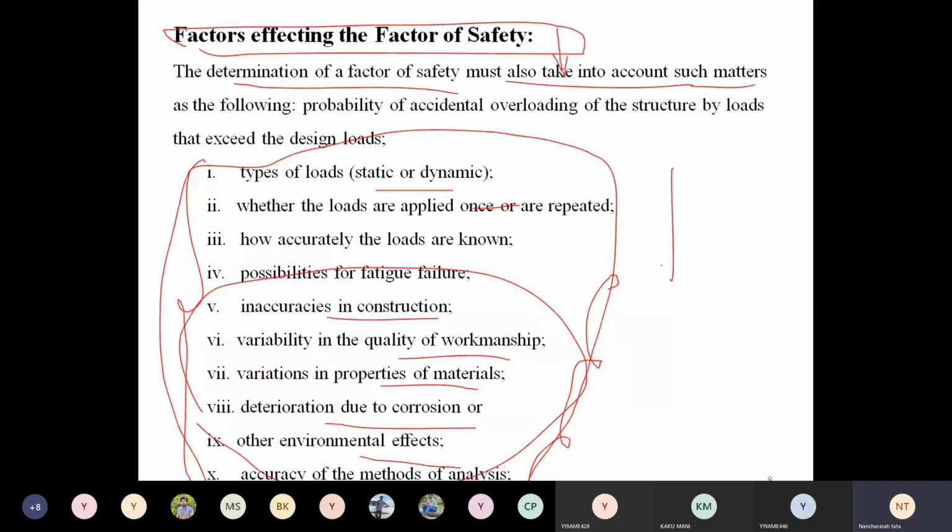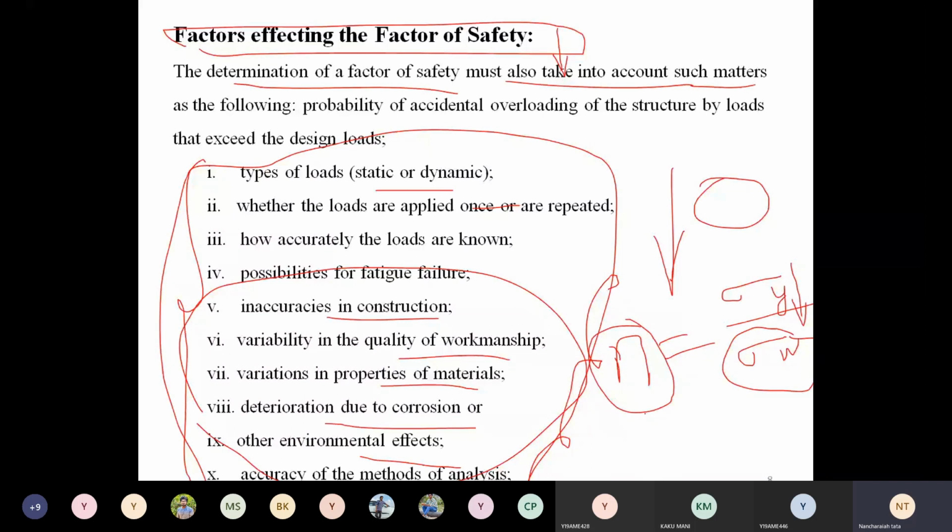So in all conditions, the working stress should not exceed the yield stress, sigma y. That is, the working stress is always less than the yield stress.